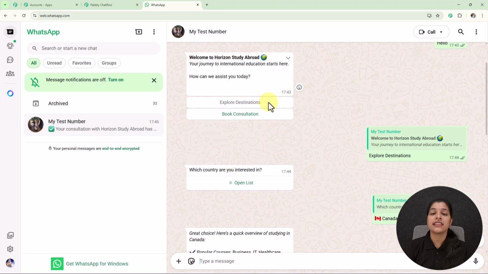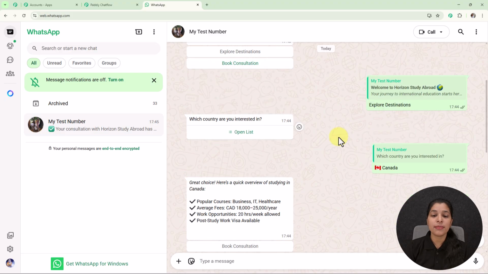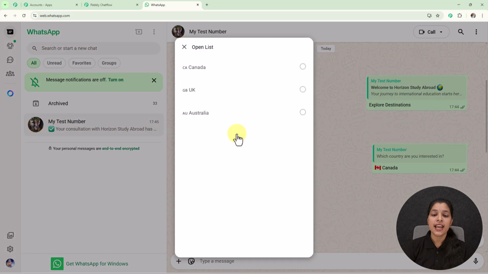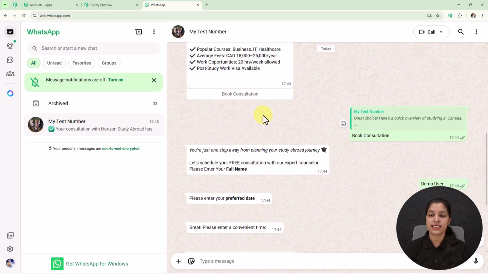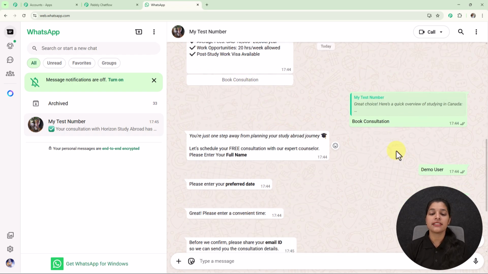And here we are getting two buttons, that is explore destination and book consultation. And as I have selected this button of explore destination, I am getting the list of the countries for education, and here we are getting some of the country options. So here I have selected this first option, that is Canada, and as I have selected the country of my interest, I am getting a message consisting of a quick overview of studying in Canada or that particular country.